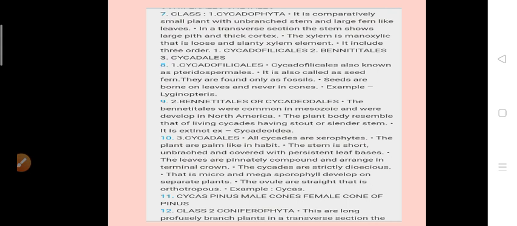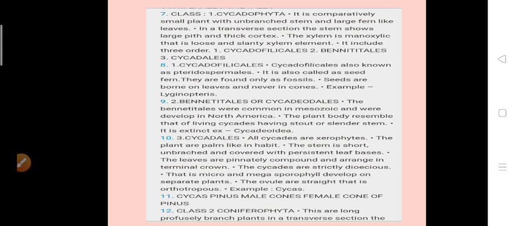Next, the third order is Cycadales. Xerophytic members are present in this order. That means all cycads are xerophytes. The plant body is palm-like in habit and is very slow growing in nature.